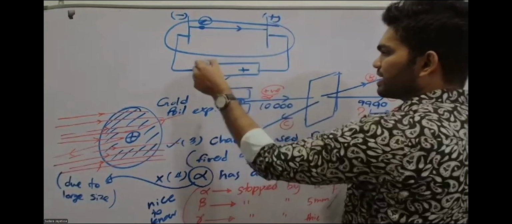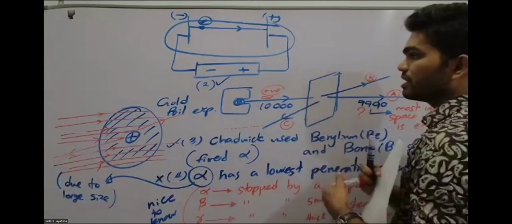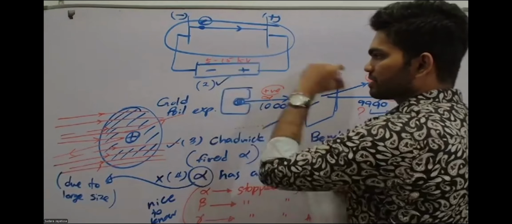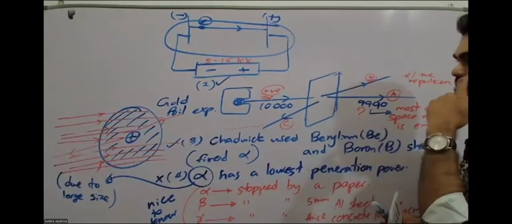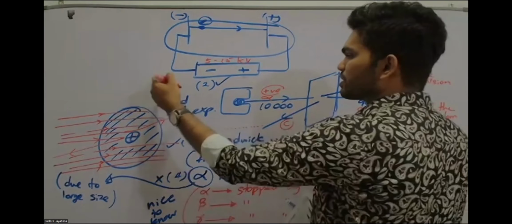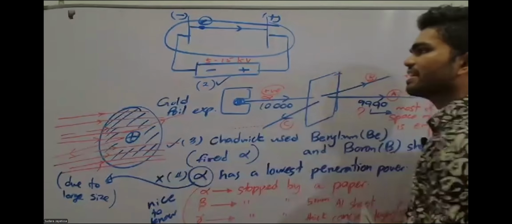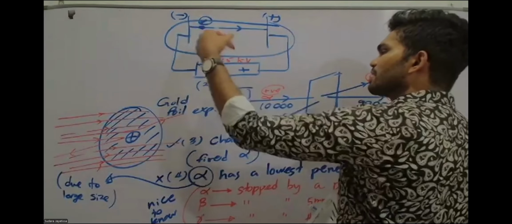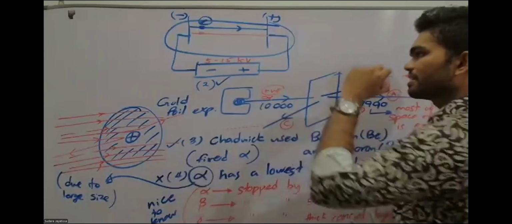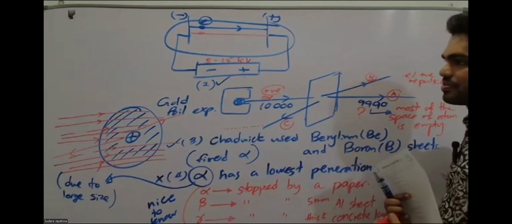Already we are supplying high voltage, 5 to 15 kilovolts. If you supply further energy, let's say you increase this 5, 6, 7, 8, 9, 10 like that, you are giving more push, right? Then you can increase the speed, the velocity and kinetic energy of them.